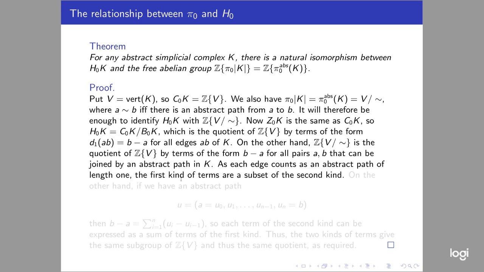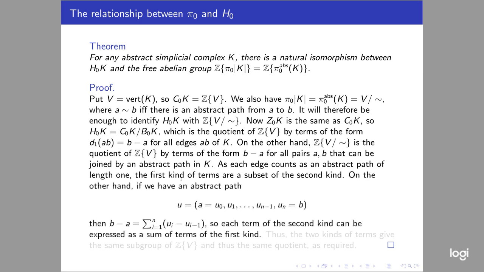So the first type of terms, the D1 things, are a subset of the second type of terms. On the other hand, suppose we've got one of these abstract paths, say from A to B. That means it's a sequence of vertices starting with U0 equal to A, then U1, U2, up to U(n minus 1), and then Un equal to B. For it to be an abstract path, each adjacent pair U(i) and U(i+1) has got to be an edge. So when we're forming this free abelian group on V mod twiddle, we're quotienting out by terms of the form B minus A for abstract paths like that.